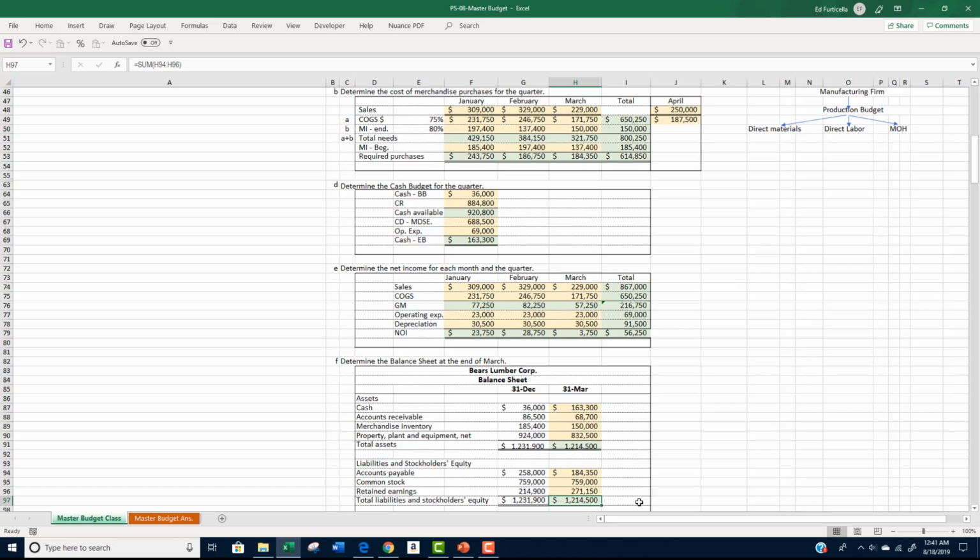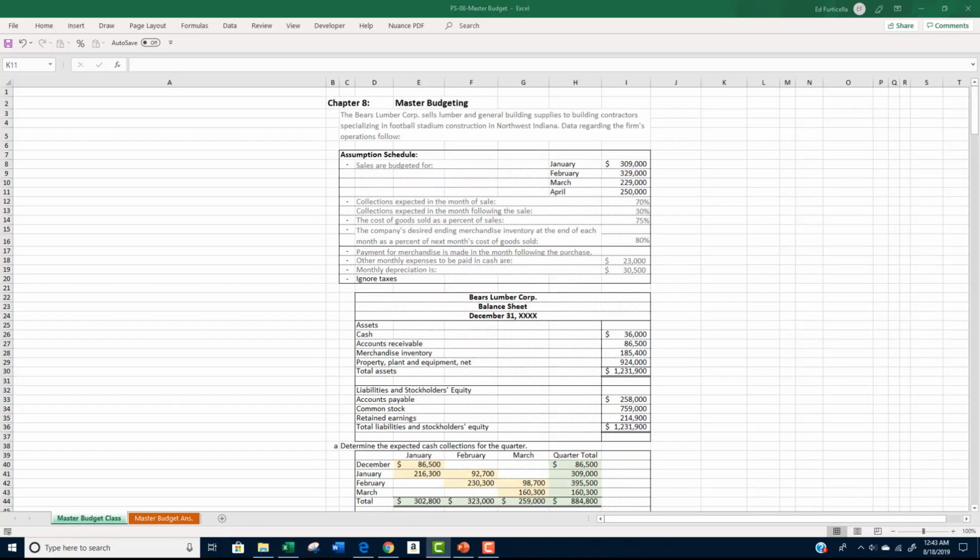That's it. You've completed a comprehensive problem on budgeting. I'm sure that you'll note that the math is not bad. The difficulty rests in understanding the sequence to be followed and knowing how to apply the assumptions throughout the process. You learn this by practice.